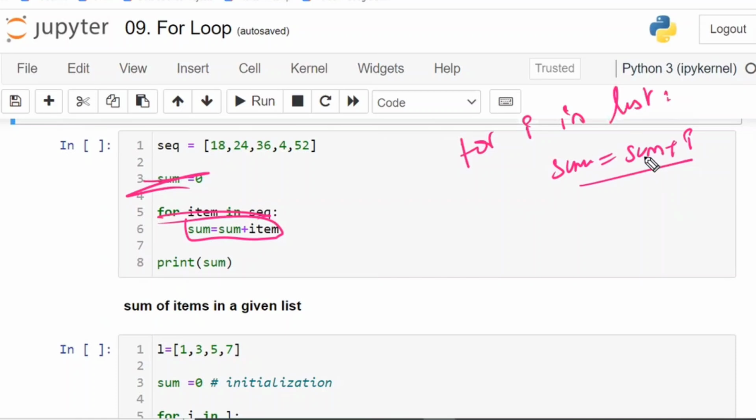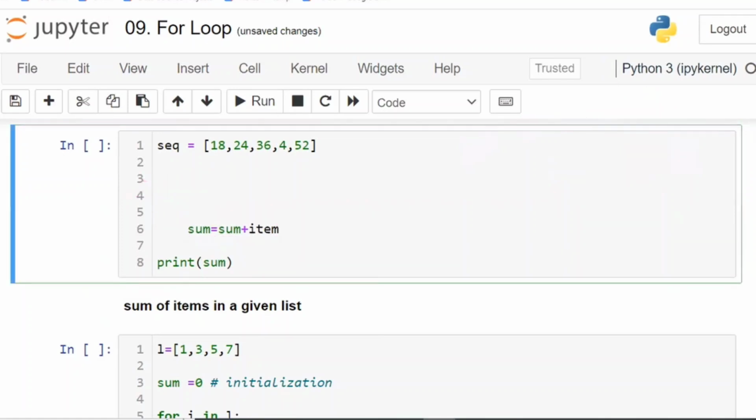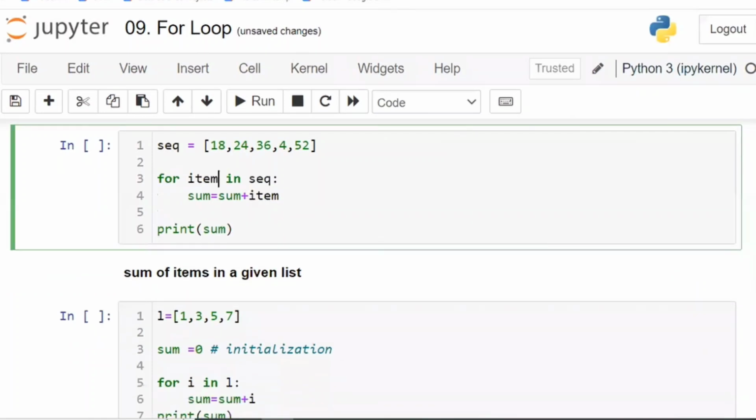Since sum is going to throw an error, first you will get the idea like this. Only from here to here, you will get the idea. Nothing else you will get. Okay. After that, you get an idea with respect to this one, that is for. For item, for each item. Item is nothing but I. If you want I, I am writing I.